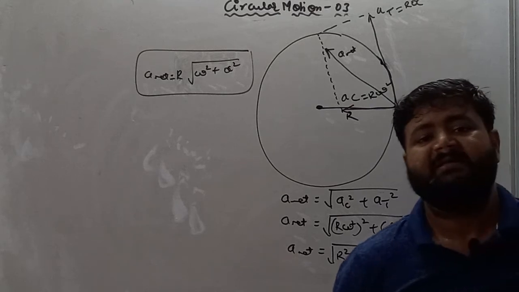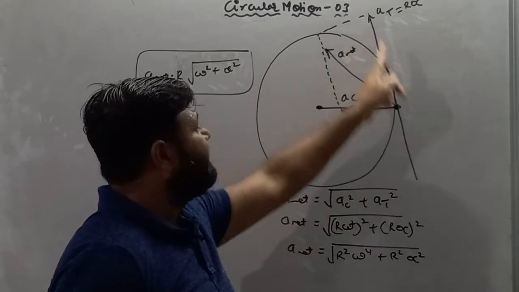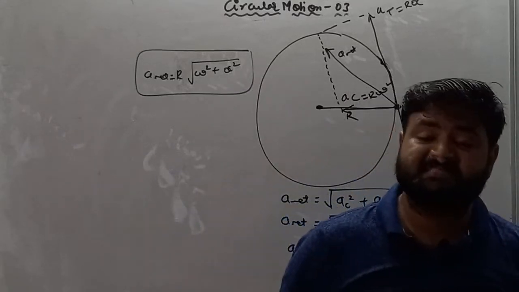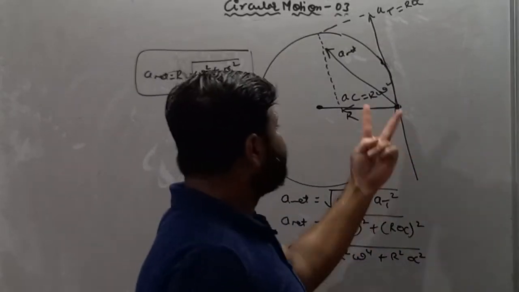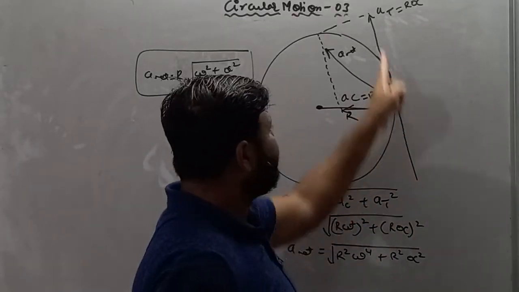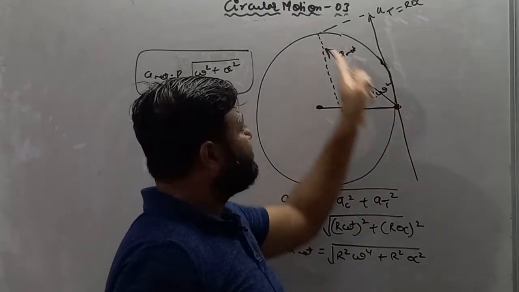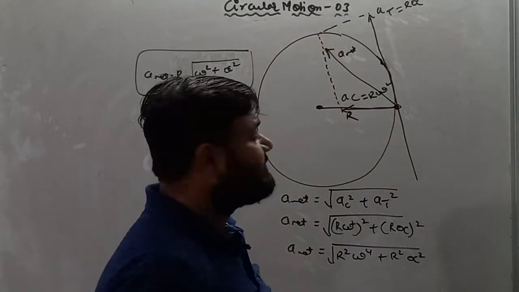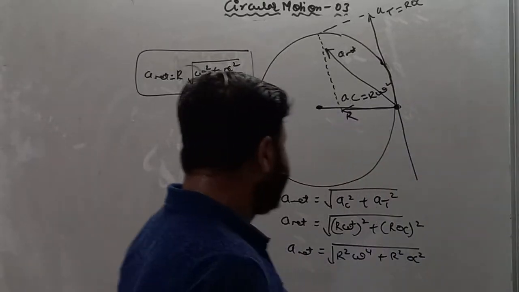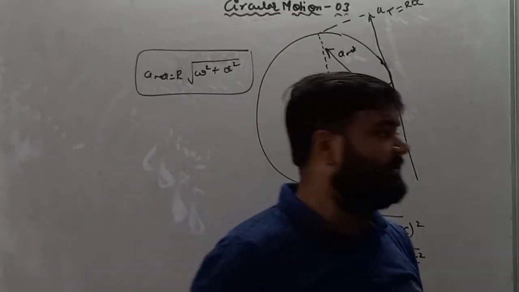Remember, my dear student, this is the application of vectors: if from a single point vectors lie in two different directions, then we have to make the resultant vector, and the resultant of two vectors always lies between the vectors. So one direction of the acceleration is on this side, another is on this side. So this will be the net acceleration of the particle when it is performing circular motion, and it is under root of r omega square whole square plus r alpha whole square, or we can say AC square plus AT square.